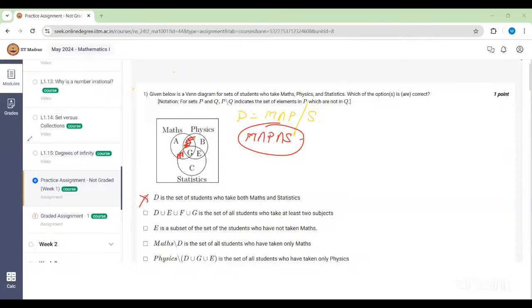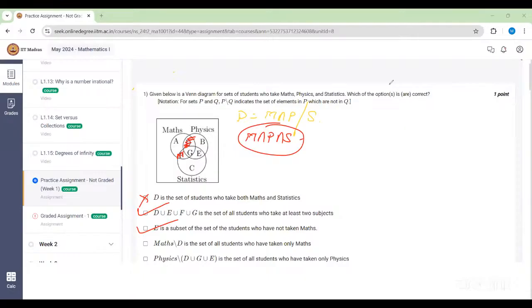So this is a correct option. Now E is a subset of the students who have not taken maths. And that's correct, because E is nothing but physics intersection with statistics, and these students have not taken maths. Are there any students? Yeah. So that means this option is also correct. Let me know if you have any doubt in this question.